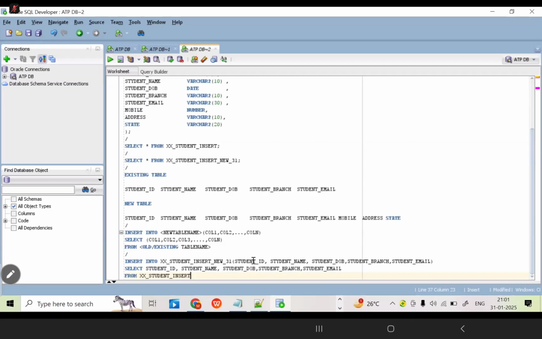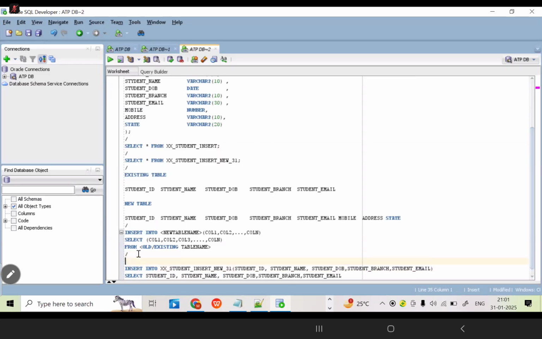Yes, matching. After select, how many columns are there? 5. In the insert command, after the table name, how many columns are there? 5. 5 equal to 5. Is it matching or not? Yes, matching. If you don't write this, for example, just observe here.